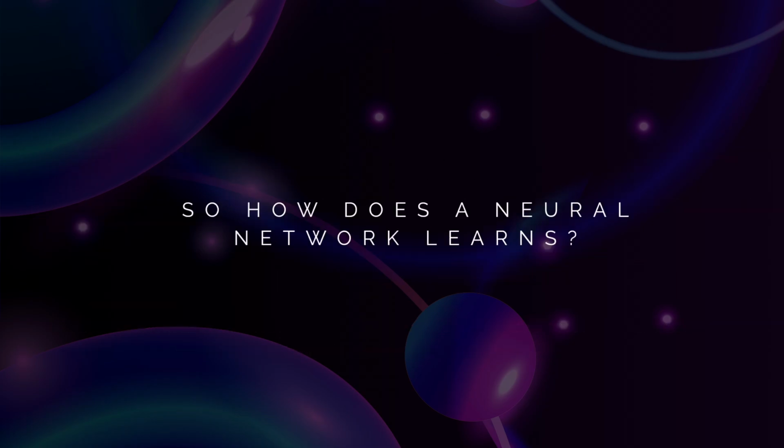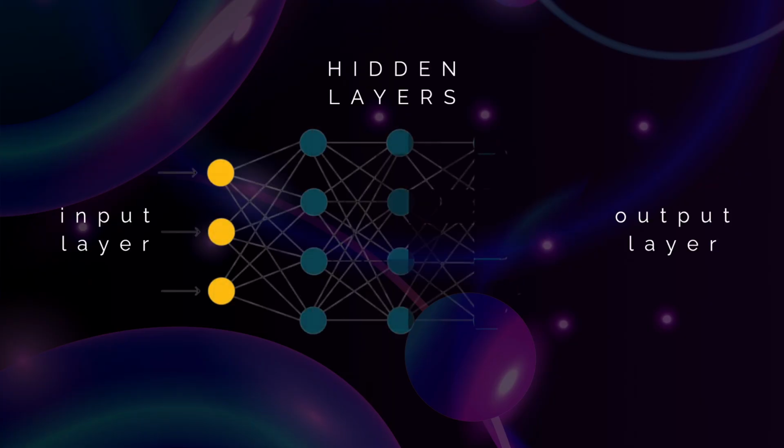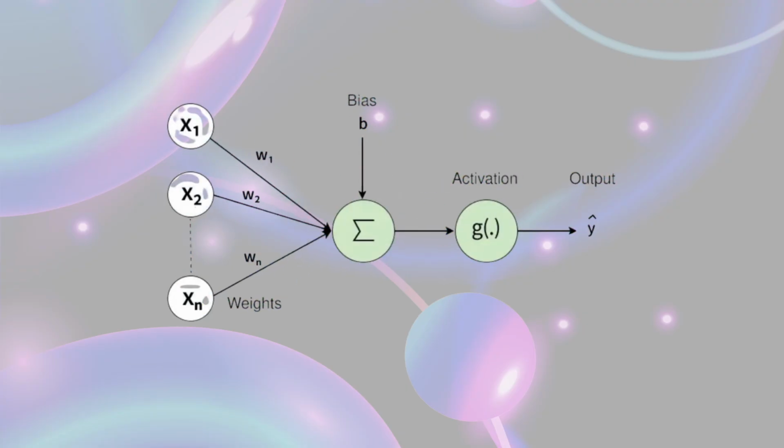So how does a neural network learn? A neural network learns by propagation of the input through various hidden layers of neurons, then comparing the prediction output and the actual result. To understand it further, we take the input and make a linear combination of weights and biases as wx plus b. Then we apply a function over it known as the activation function, which changes the linearity of the output, and then we feed the newfound output into the next layer as input.